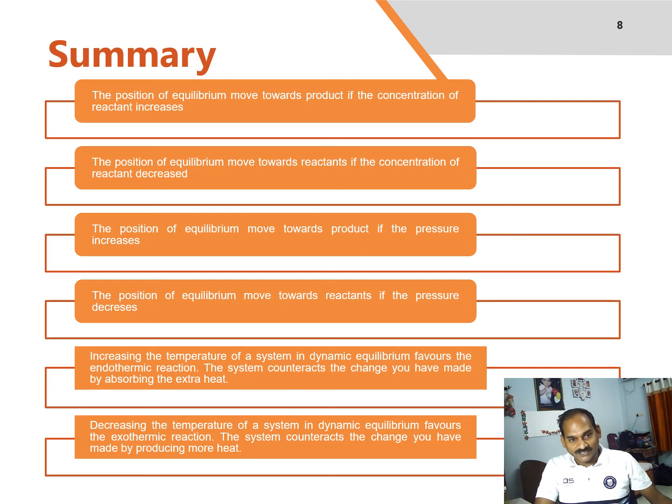In case of temperature change, we have observed that increasing the temperature of a system in a dynamic equilibrium favors the endothermic reaction. The system counteracts the change you have made by absorbing the extra heat, whereas decreasing the temperature of a system in a dynamic equilibrium favors the exothermic reaction. The system counteracts the change you have made by producing the heat.